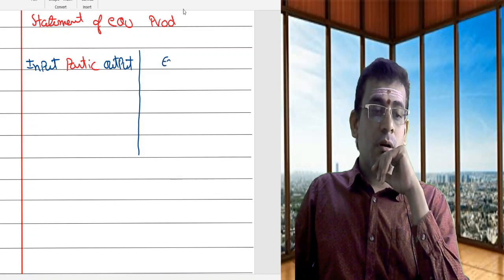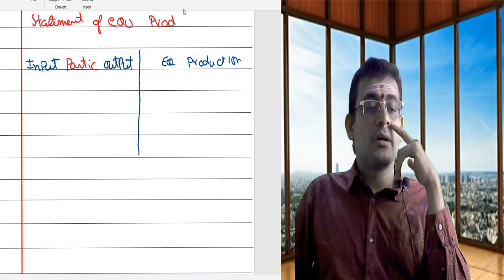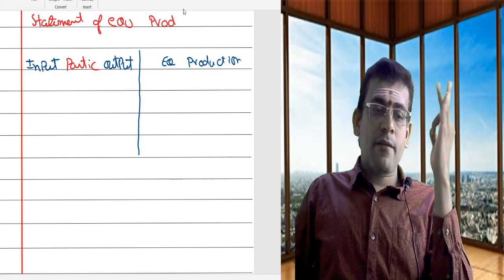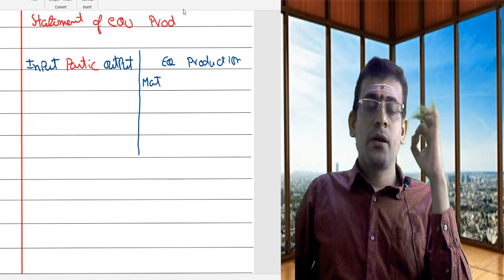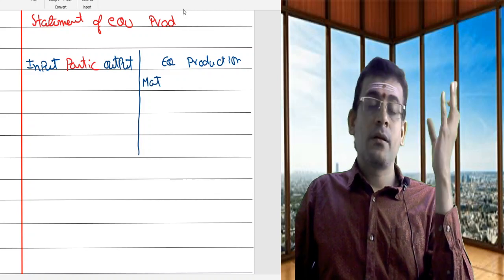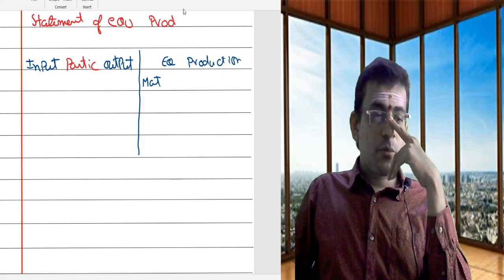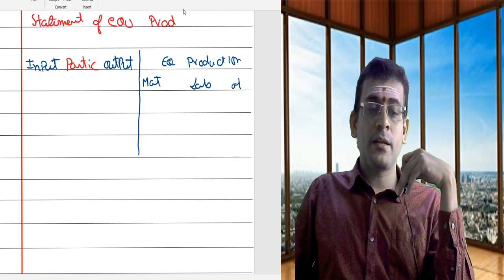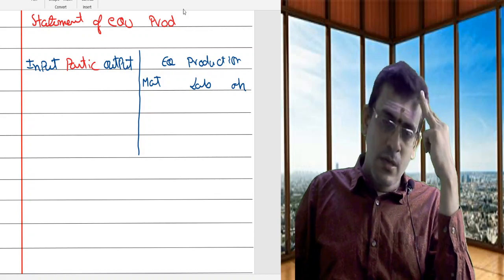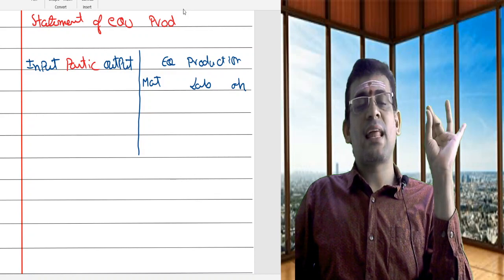Here is where you are trying to determine something called equivalent production. So I will be naming it here as equivalent production. There you may be having some sort of pending in terms of your material, the incomplete portion in terms of material, in terms of labor, in terms of your overheads, because we know as per Cost Accounting Standard 1, three elements of cost are there: material, labor and overheads.